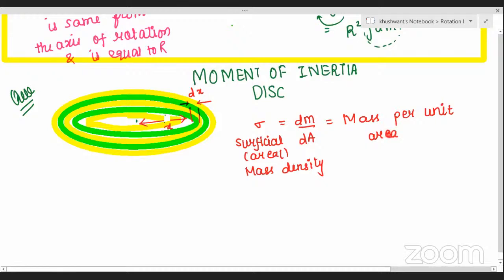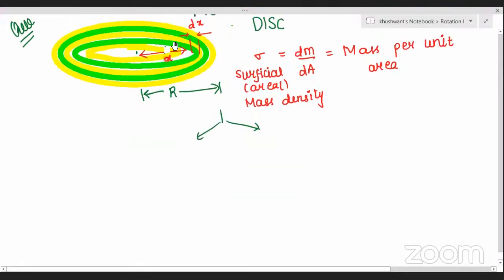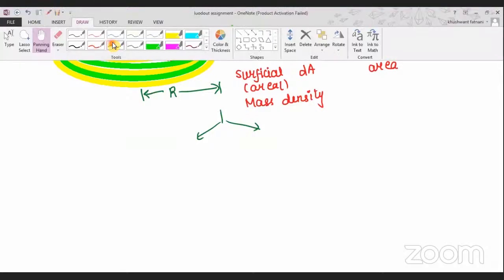So now, Achal, suppose the total radius of this disk is equal to r. What will be the total area for the disk, Achal? Pi r square. So in this case also we can have two cases. One can be uniform and another one can be non-uniform. So you can have two types of questions in this regard. You can have a disk of uniform mass distribution and a disk of non-uniform mass distribution.